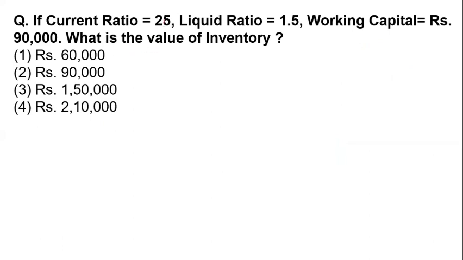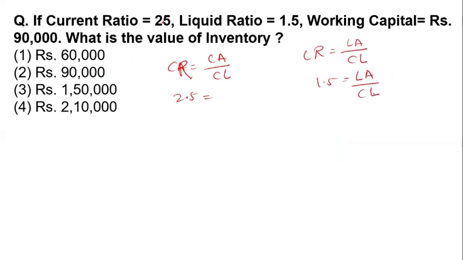Now the next question on your screen: the current ratio is 2.5. The current ratio equals current asset divided by current liability, and this is 2.5. The liquid ratio is 1.5. The formula of the liquid ratio is liquid asset divided by current liability, so 1.5 equals liquid asset divided by current liability.